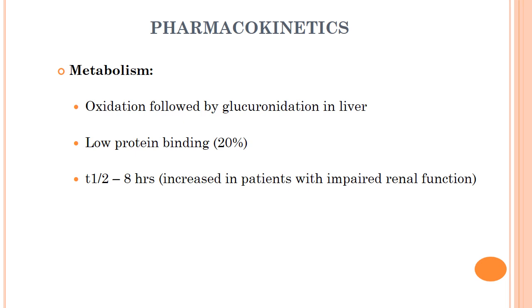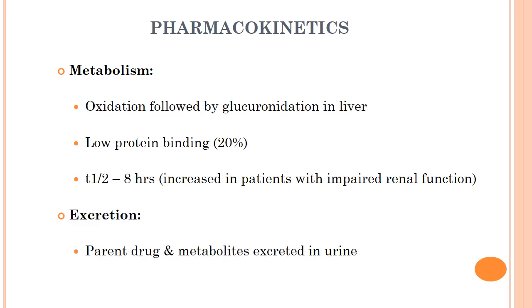It is metabolized by oxidation followed by glucuronidation in the liver. It has low plasma protein binding, only 20%, and plasma half-life is 8 hours, which is increased in patients with impaired renal function. Excretion. The parent drug and metabolites are excreted in urine.